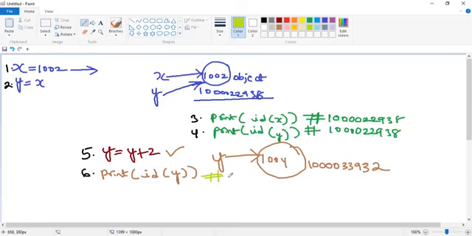Please tell me the output. 3393932. So this is the result.